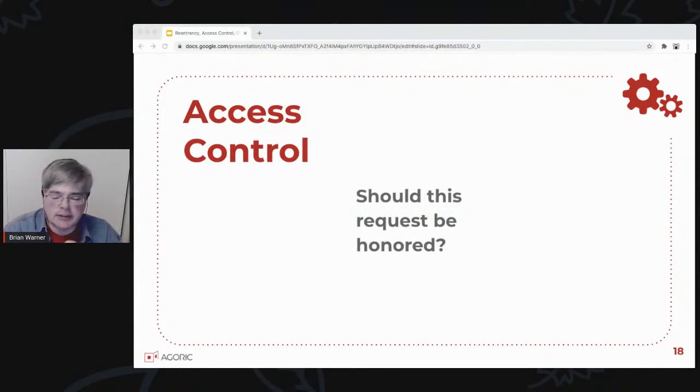Okay, so next section is about access control. If you have a service, the service receives requests. Whoever designed the service has some idea about what requests are legitimate, which ones are attacks or somebody trying to access stuff that they're not supposed to. So access control in general entirely comes down to: should this request be honored?